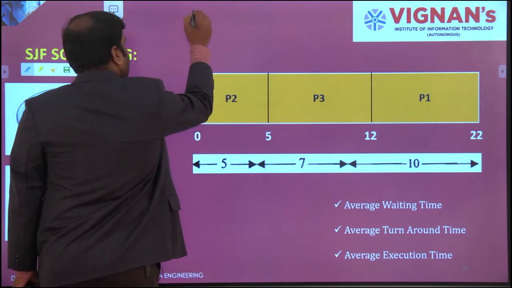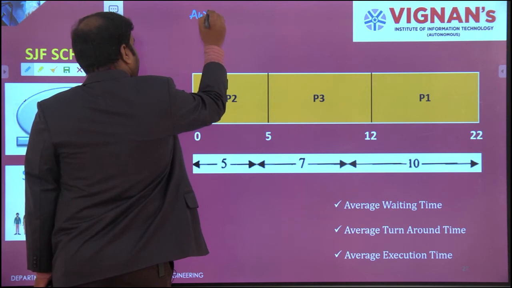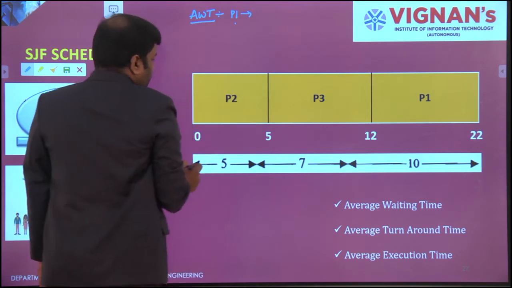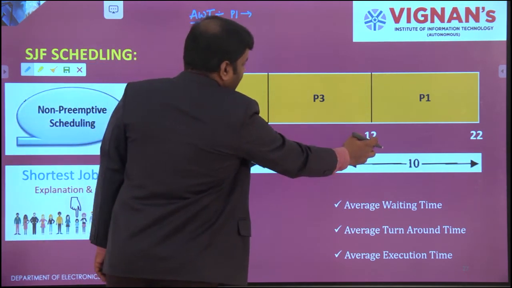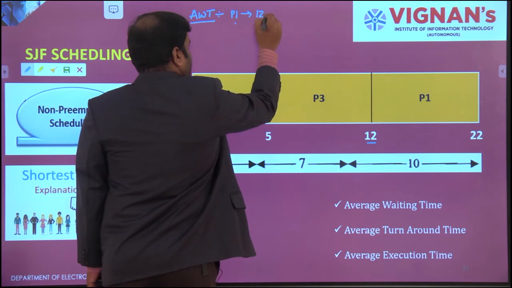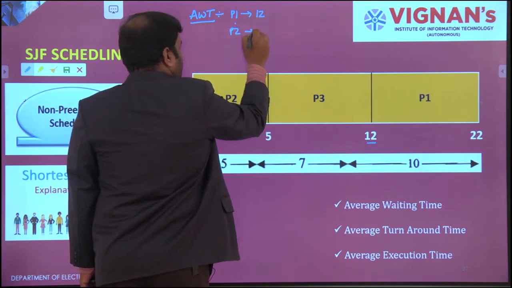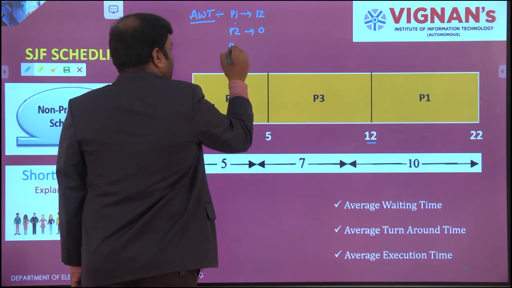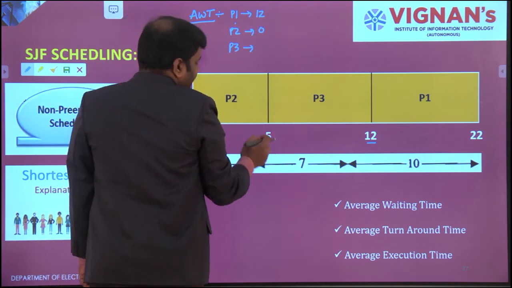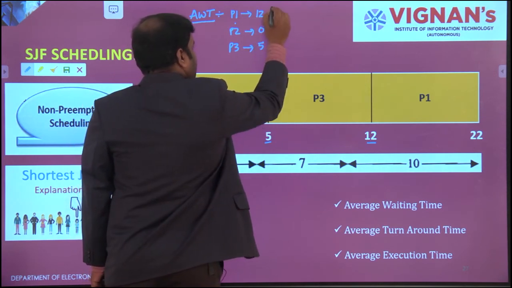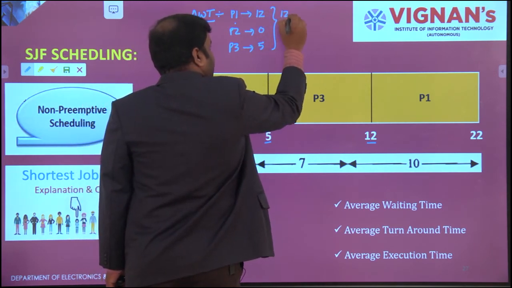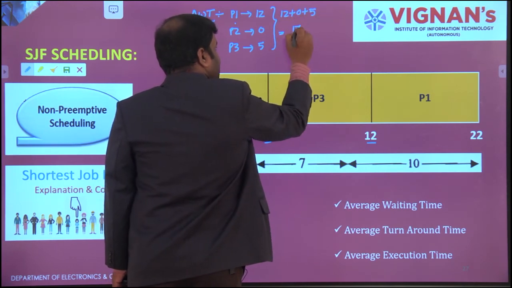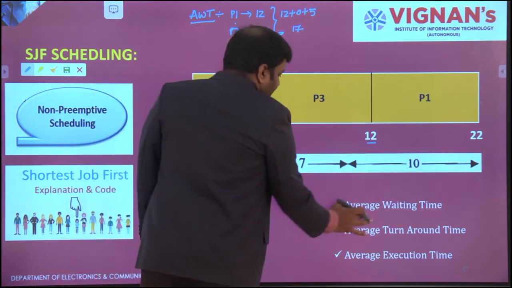Let's start with the average waiting time. So how much time does P1 have to wait? P1 has to wait for 12 seconds. What about P2? P2 is at 0 seconds, so it is 0. And the last one, P3, has to wait 5 seconds. Then the waiting time becomes 0 plus 12 plus 5. This is 17 seconds.